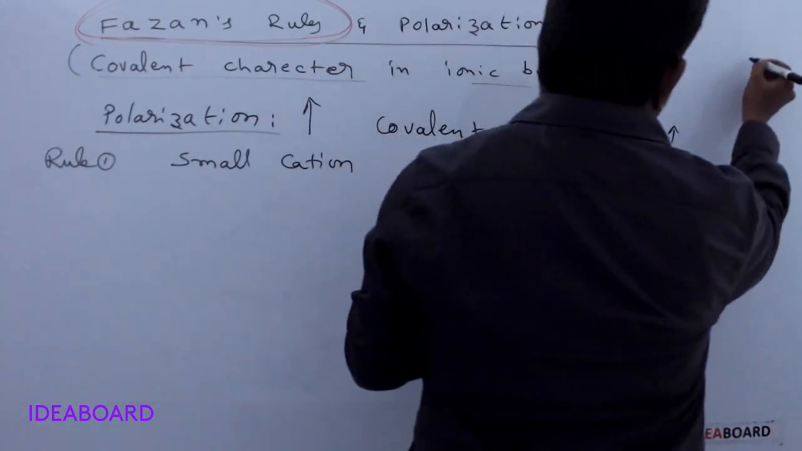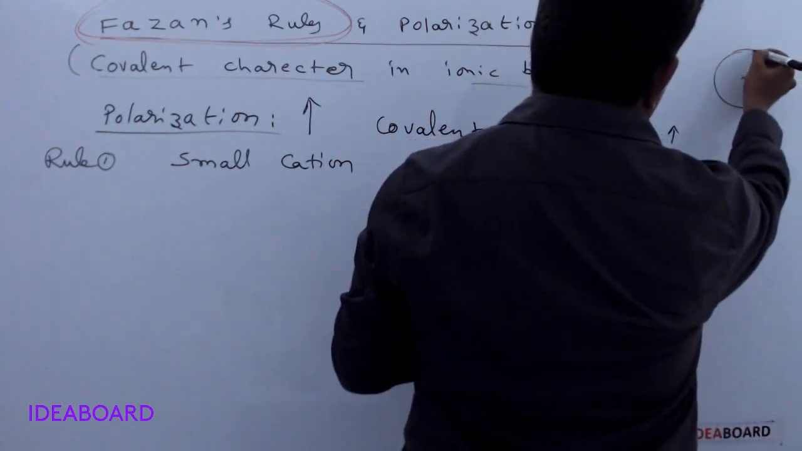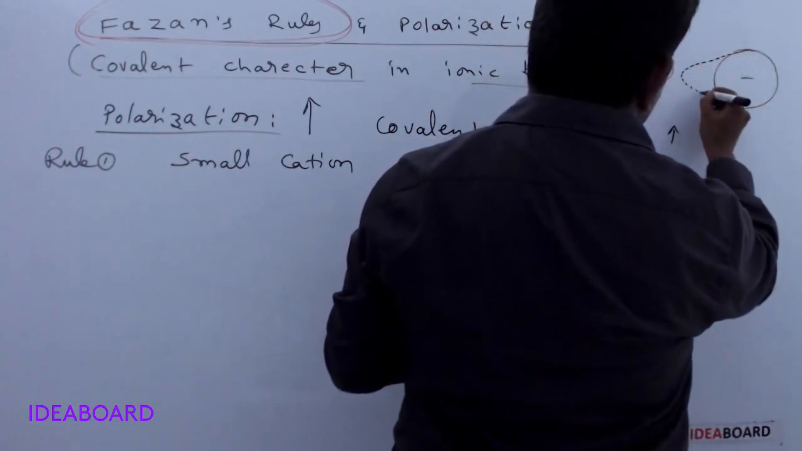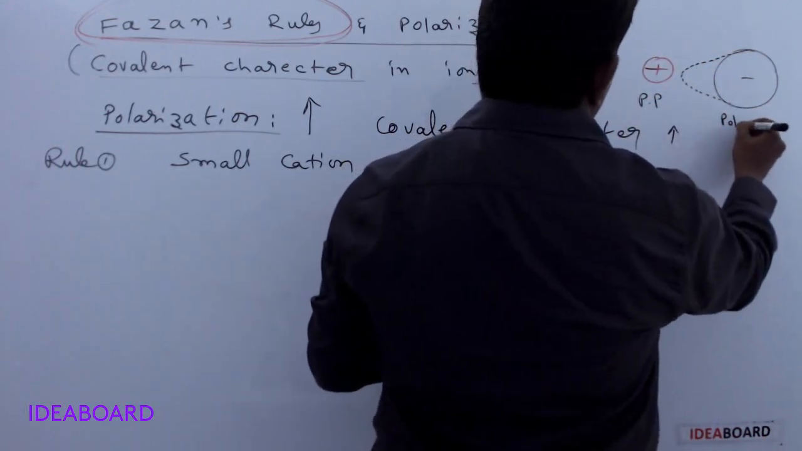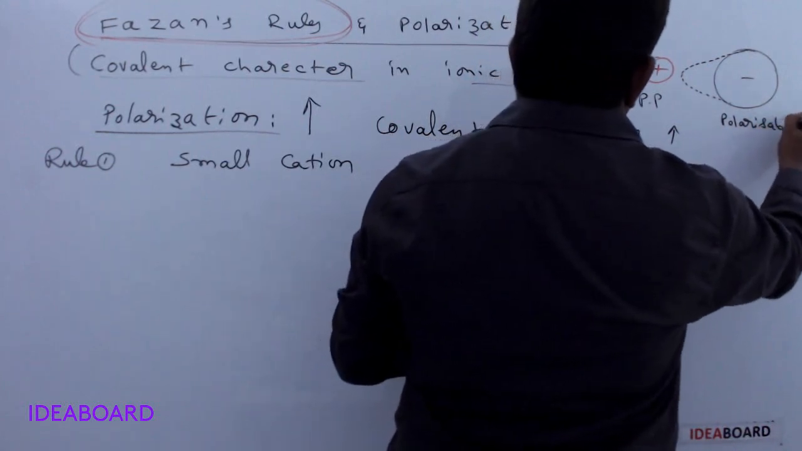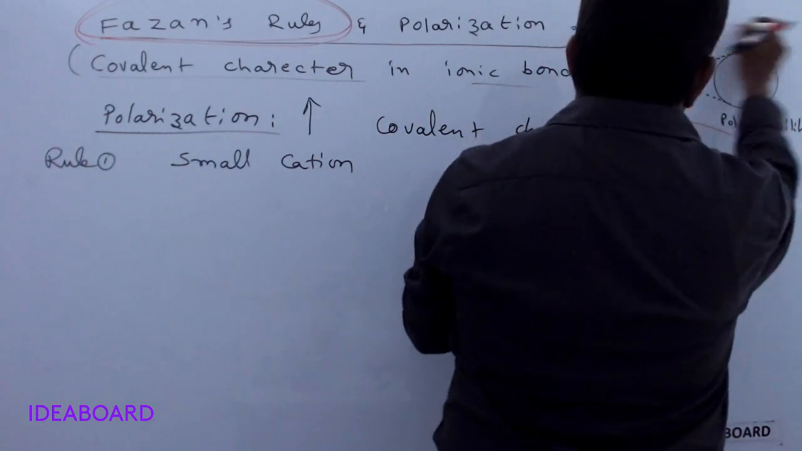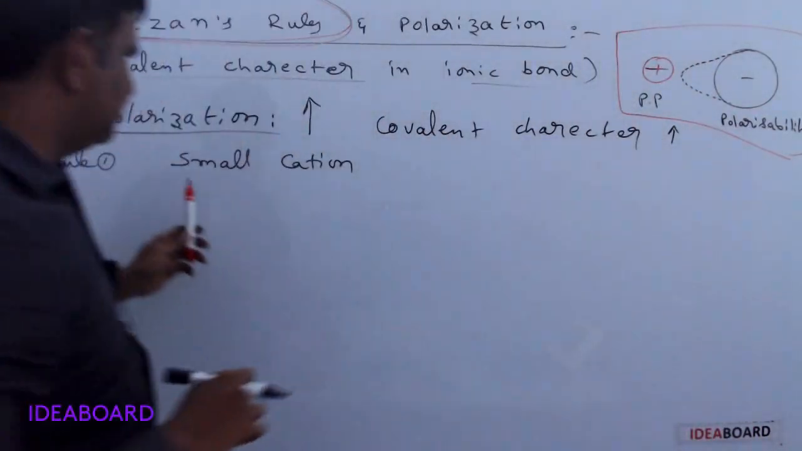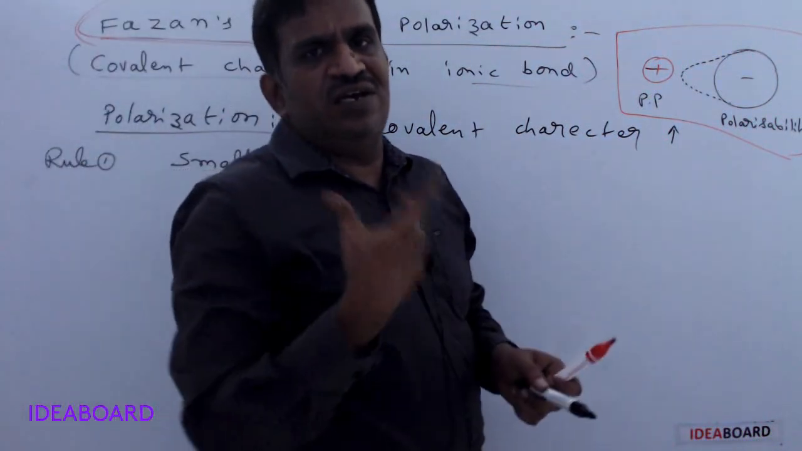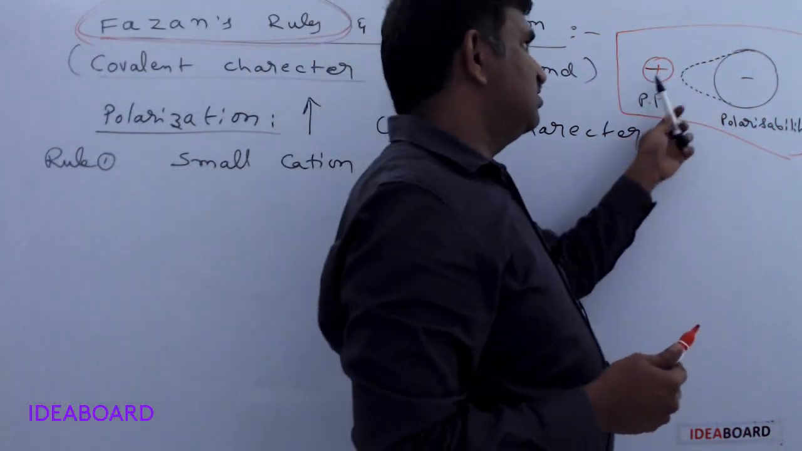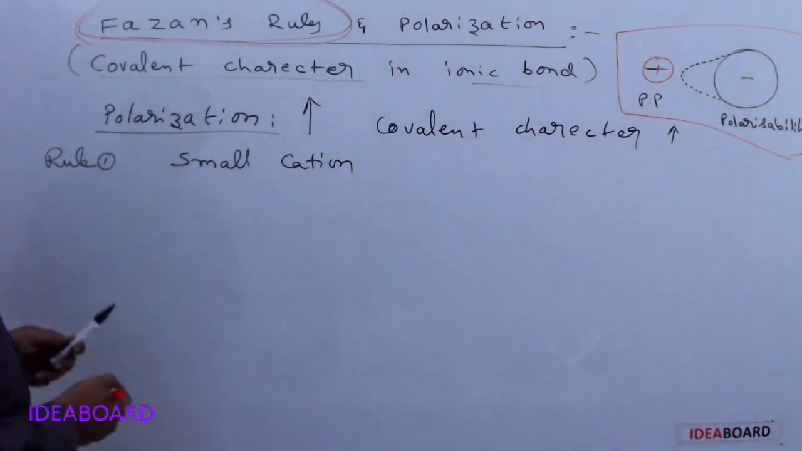And this is the negative charge, and this negative charge is attracted toward the positive charge. This is called polarizing power, and this is called polarizability. This is the concept we need. So whenever the size of the cation is smaller, what happens? Nuclear attraction is more. The polarizing power of the cation is more, which means polarization is more.